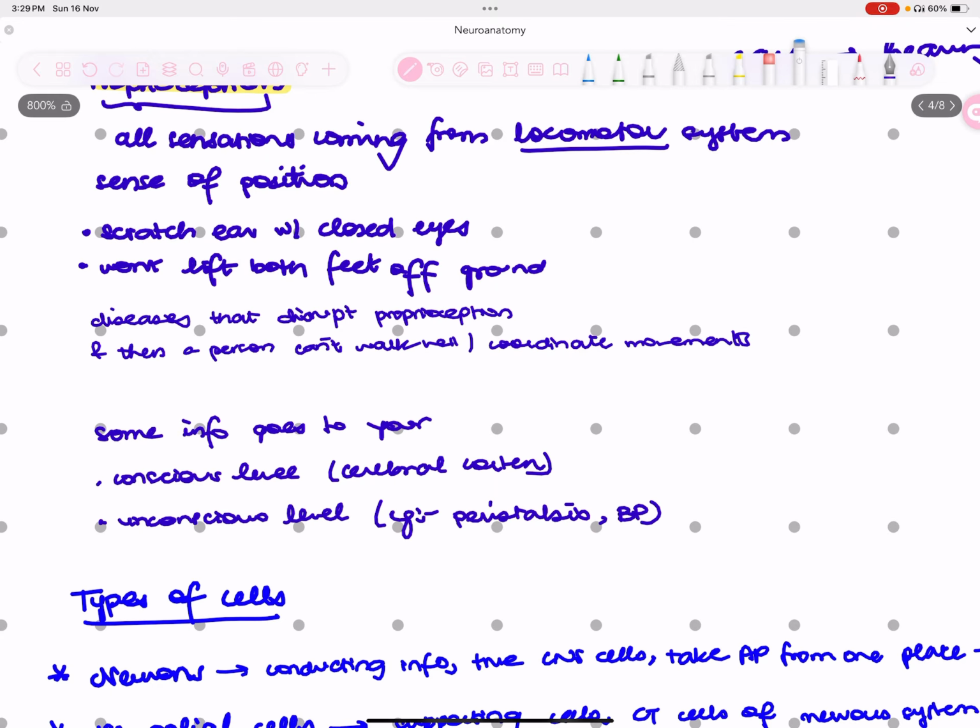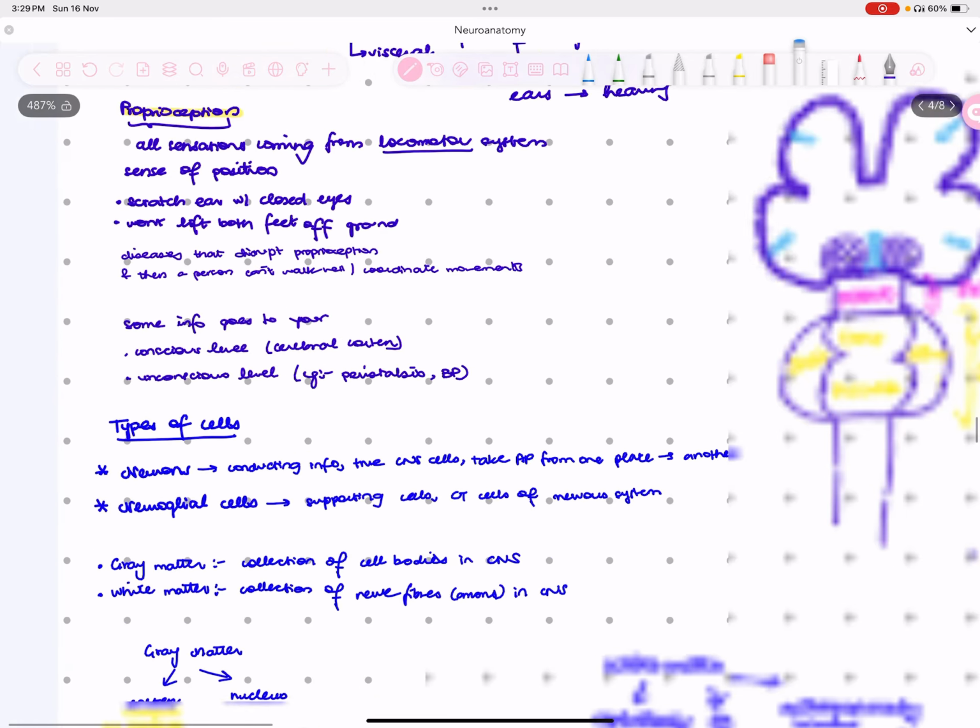This is also thanks to the sense of position, which is proprioception. Now, there are some diseases that are going to disturb proprioception, and then a person won't be able to walk well, and that patient won't have coordinated movements, right? For example, if you make the person stand up and tell him to raise both of his arms parallel to the ground, he will not be able to do it because there's some sort of disturbance in his proprioception. He has some sort of disease that is disrupting his proprioception, right? Now, yeah, so that's about it.